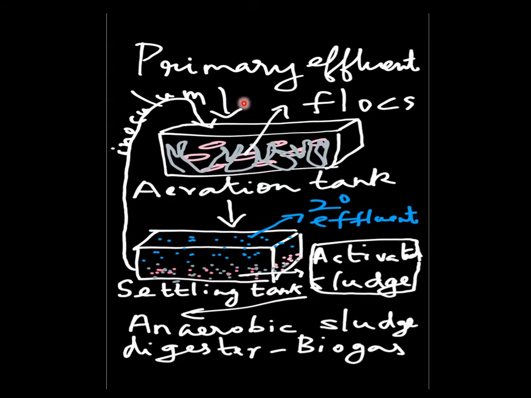So here we can see the image, the flow chart. Primary effluent is taken to the aeration tank where bacteria and fungal filaments form flocs, and these flocs reduce the organic matter of the primary effluent. Then from there the effluent is passed to a settling tank where the settled flocs are called activated sludge, and the supernatant, which is called secondary effluent, can be released into the water bodies. The activated sludge is later passed on to the anaerobic sludge digester, which will produce biogas. A small portion of activated sludge can serve as an inoculum for the aeration tank.